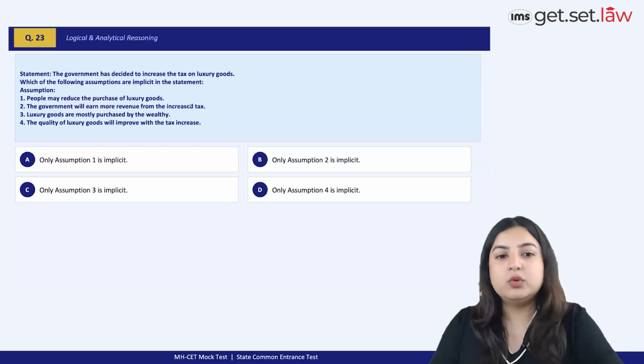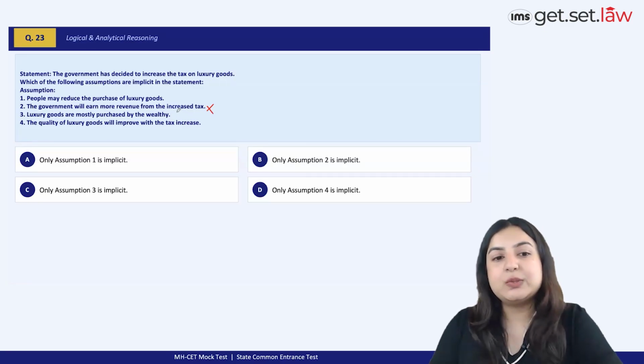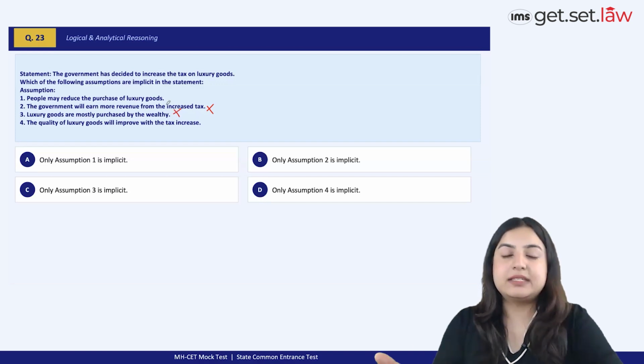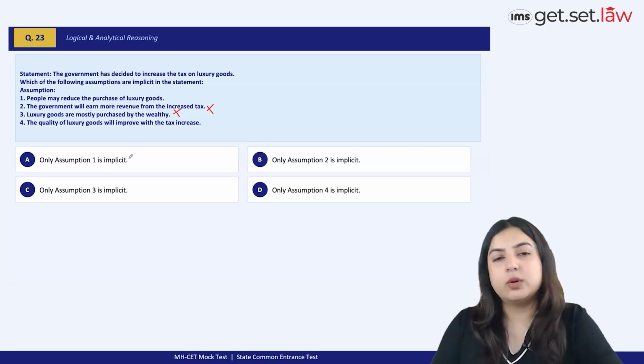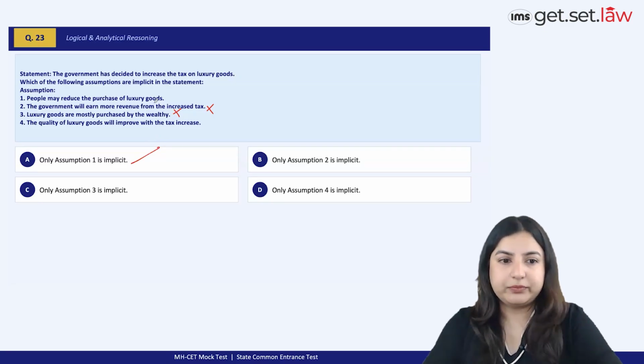So the government will earn more revenue from the increased tax is the wrong assumption. Luxury goods are mostly purchased by the wealthy is a very common misconception, but it's not the suitable assumption here. And the quality of luxury goods, increasing the tax, decreasing the tax on something does not automatically make or impact the quality of a certain good. It actually depends on other factors. So rightfully, the best option choice here becomes option A, right? I have explained to you why the rest of the options are wrong. A is the best one here.